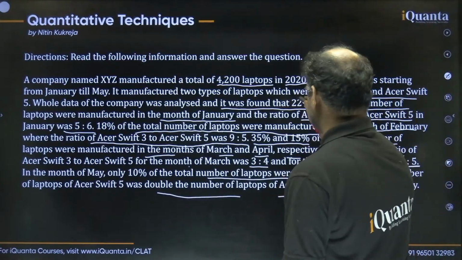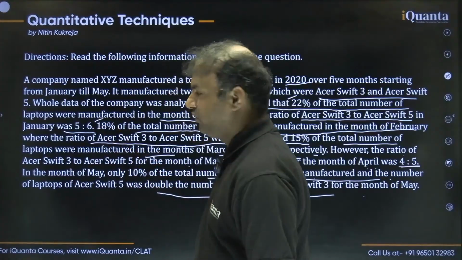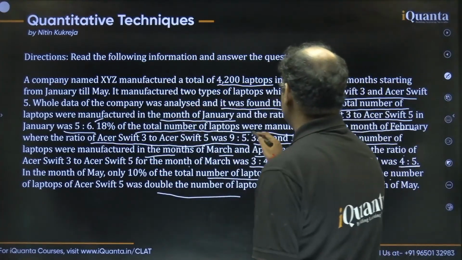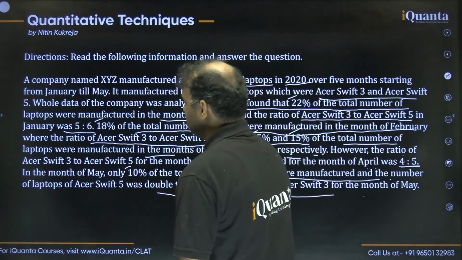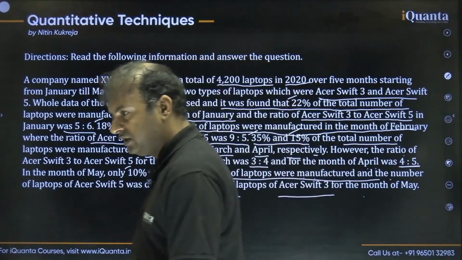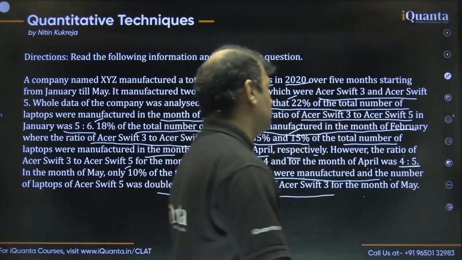Just to cross-check. So see, January is 22%. Feb is 18, that makes the sum 40. March and April, 35 and 15, that makes the sum 90 overall. And May is 10, that makes the sum 100. So the sum has to be 100%. Only then we'll say that everything is correct. Now let's talk about the questions one by one.